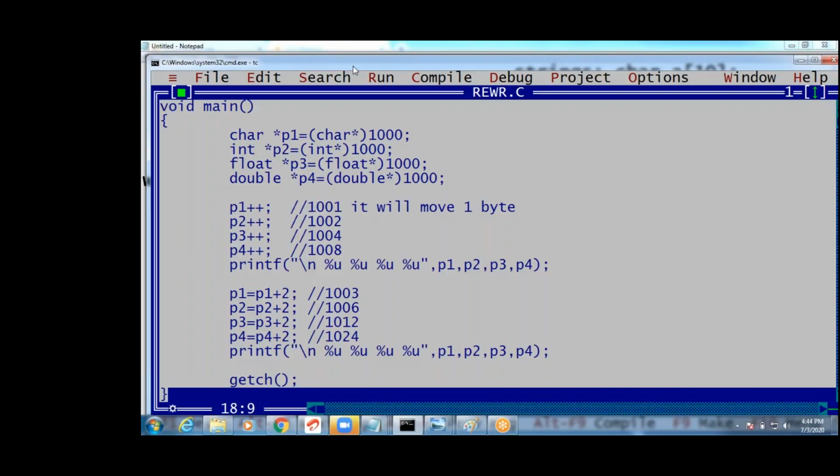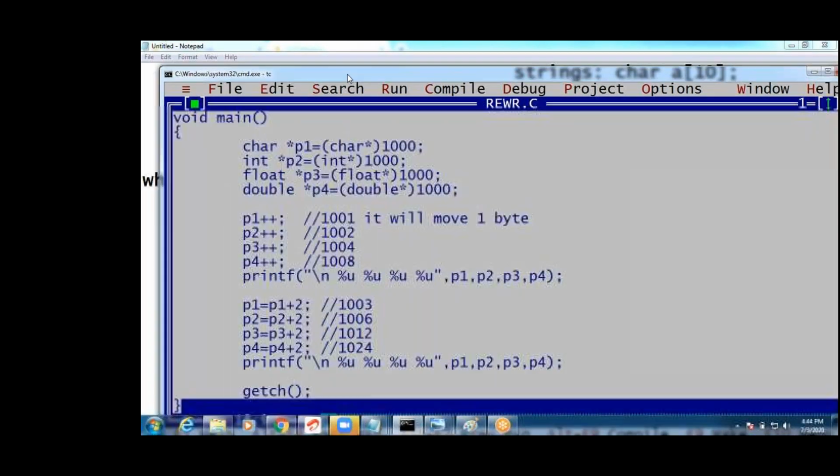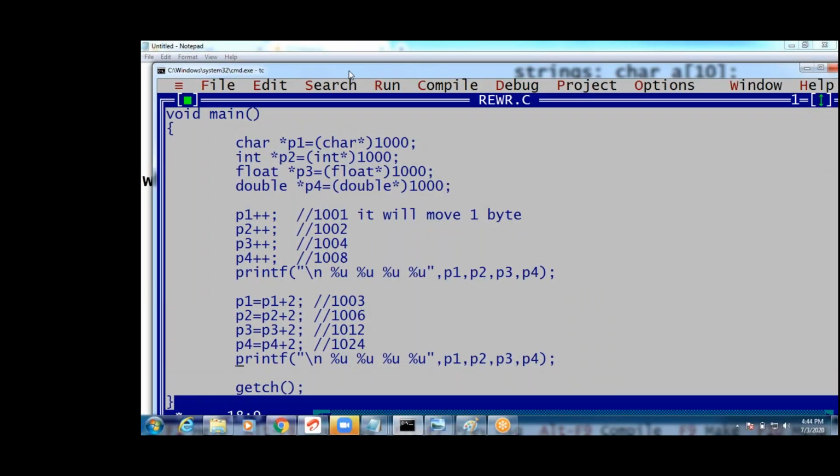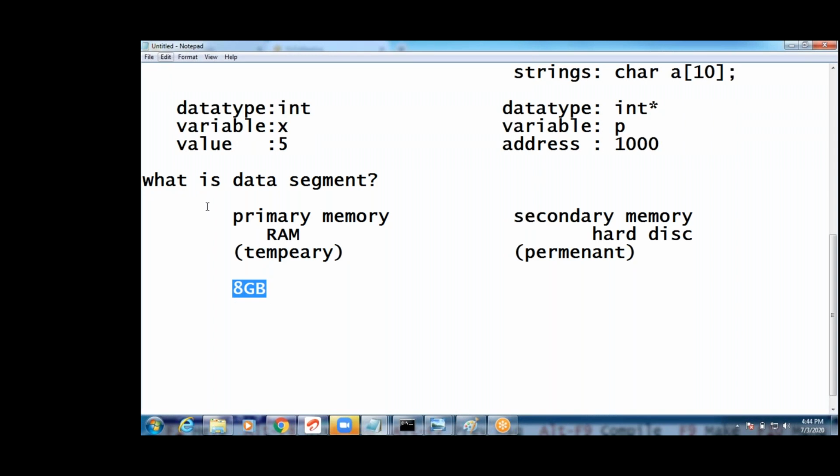Not the entire memory you can use, right? The operating system distributes some memory for this. It allocates some memory for the C program. What is that memory called? What is data segment? Some part of that allocated memory, not the entire part. One segment, the data segment, is where this value will be stored. ROM, read-only memory, is also permanent memory.